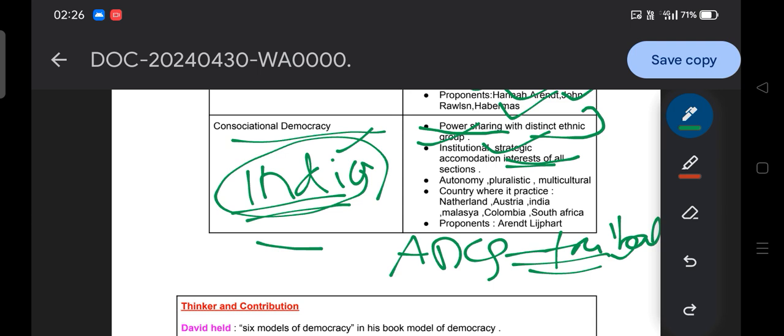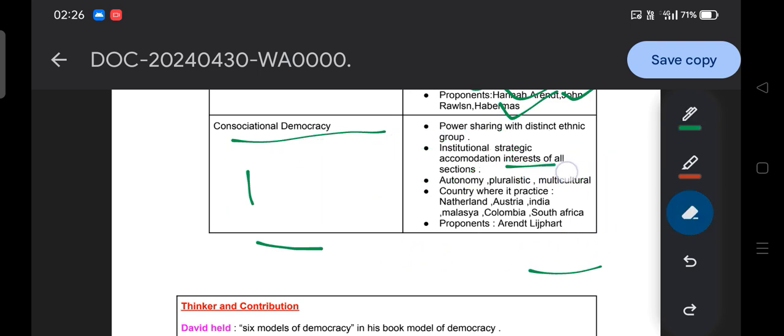They believe in the idea of autonomy, and in a pluralistic, multicultural sense, meaning that within a country there are different religions, different language-based societies, different cultures. Different ethnic communities exist and they are allowed to freely express their opinions. We can say that it is against the majoritarian system, where the majority violates the rights of the minority. Hope you are able to connect it.